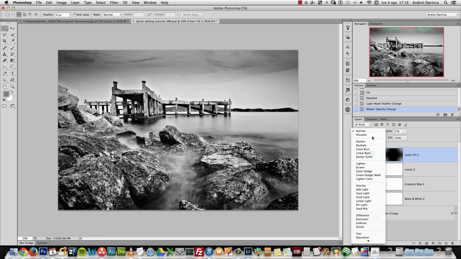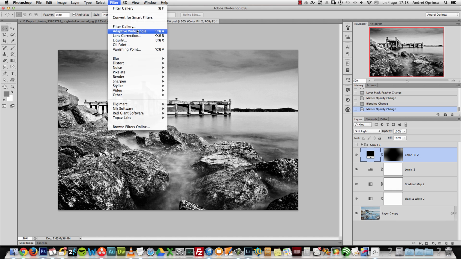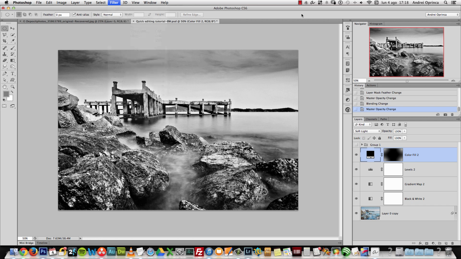You can also try changing the blend mode to soft light and leaving it at 100%, but in some cases it doesn't look nice, so it's just a matter of trial and error. You can also merge all the layers and go to filter and choose lens correction, and inside of there you'll have a vignetting control, but this is a lot easier in my opinion.